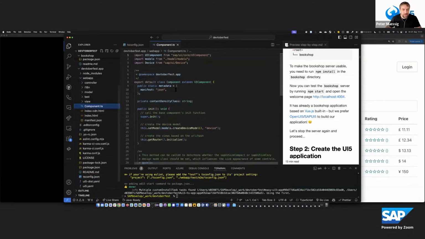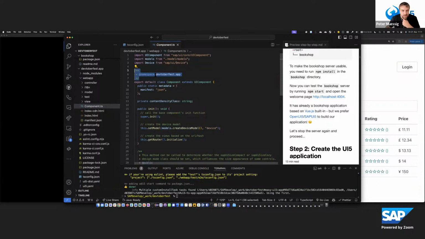And when we look into this Component.ts file, we see that we now have imports, and we have a class which defines the UI component. We see a speciality which is necessary for TypeScript, for every class which should later be transpiled into UI5 code. That's what happens behind the scenes. We will see in a second what that looks like.